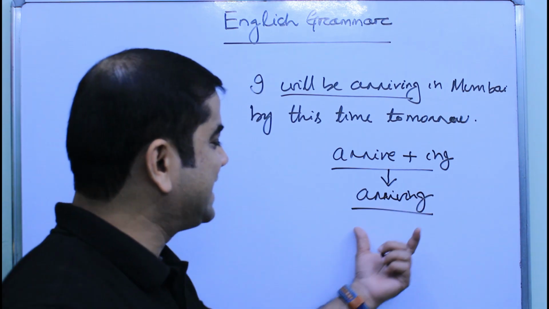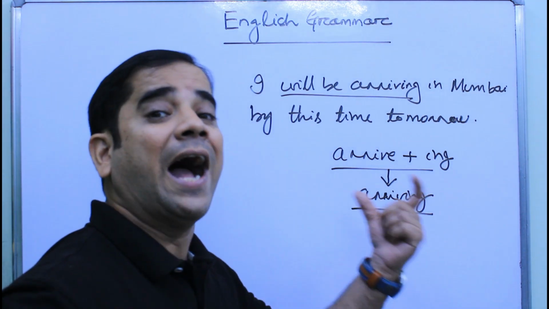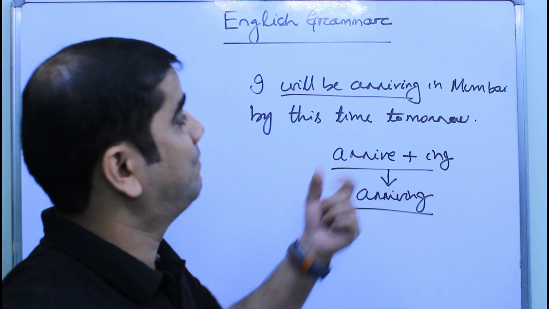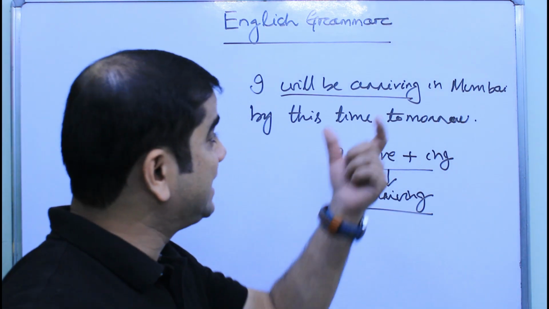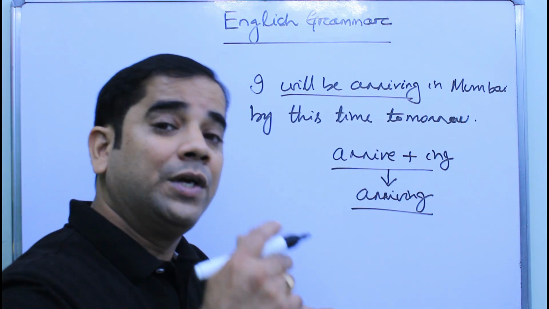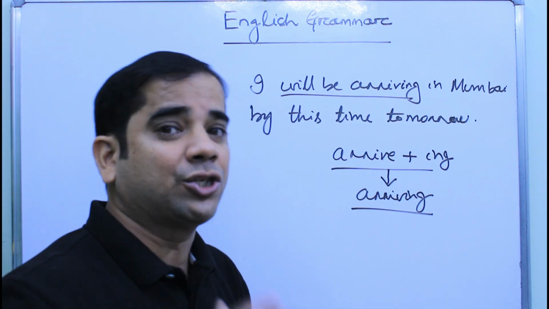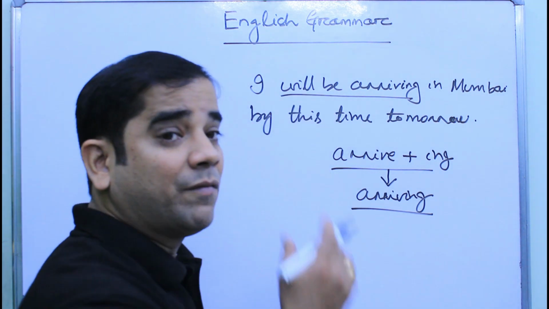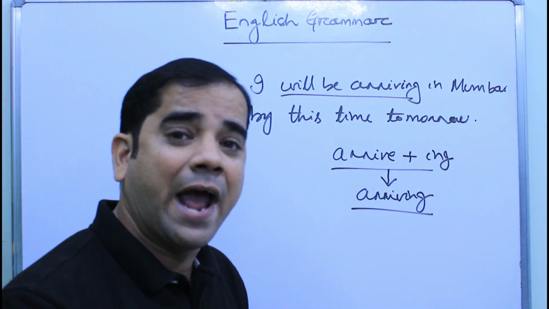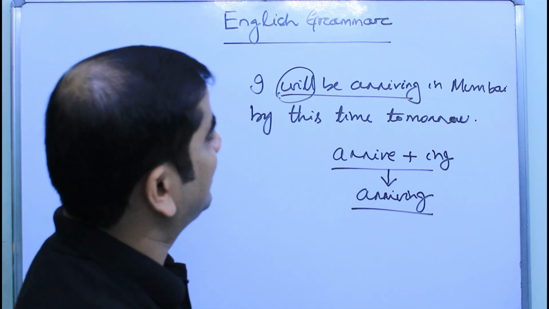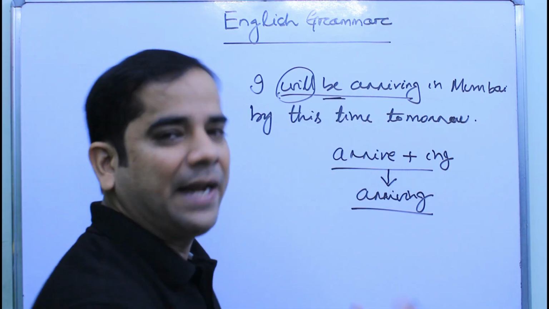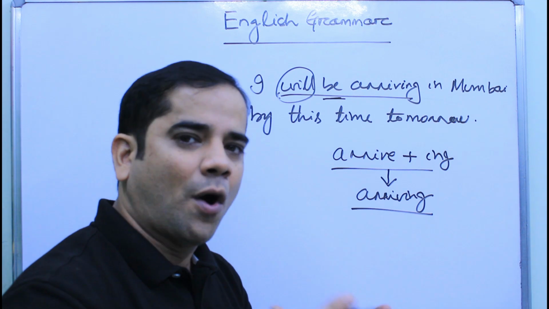Okay, so this is the present participle or the ing form of the main verb arrive. By looking at this only, we know that this is continuous. But is it in present or past continuous? No. Because we don't have the helping verbs is, are, was, were. We have helping verb will. But what is it? It is associated with be. We will discuss the formation later on.